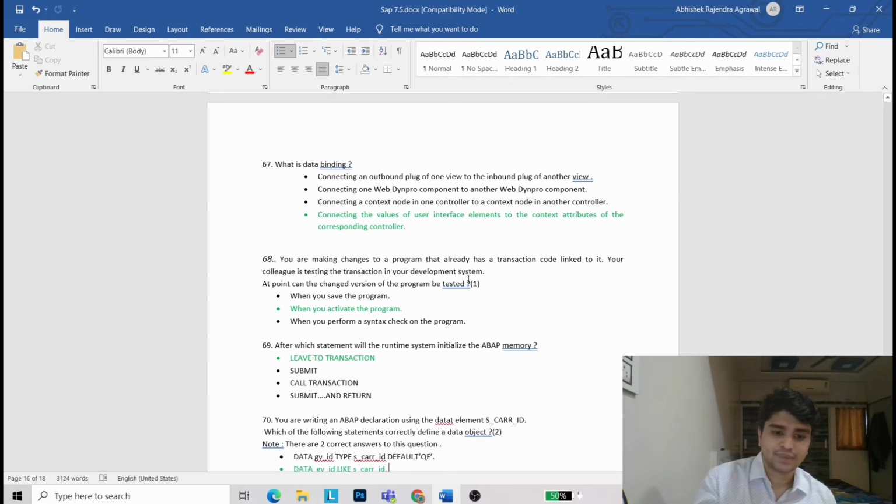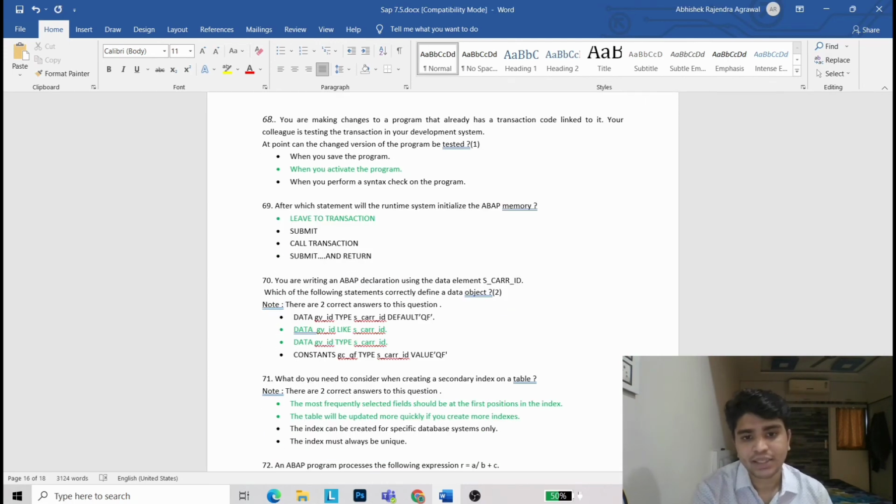After which statement will the runtime system initialize the ABAP memory? LEAVE TO TRANSACTION. You are writing an ABAP declaration using data element SCARR_ID. Which of the following statements correctly define the data object? There are two correct answers to this question. First is DATA gv_id LIKE SCARR_ID, and DATA gv_id TYPE SCARR_ID.